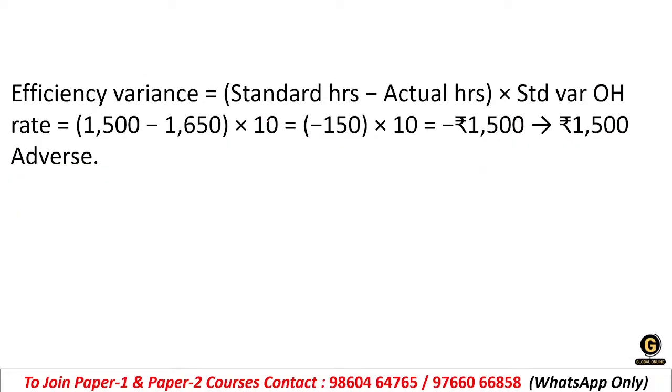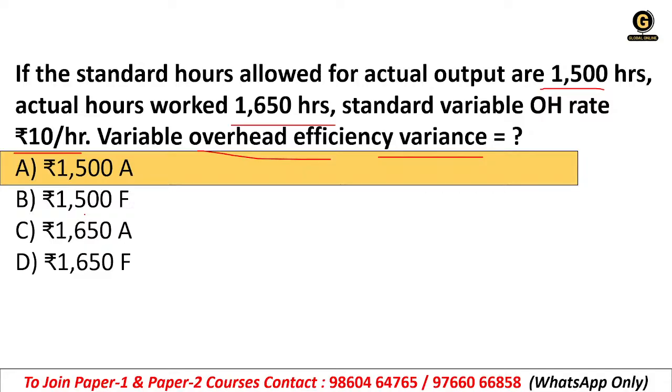See the efficiency variance formula: standard hours minus actual hours into standard variable overhead rate. So we have standard hours 1500 and actually we have used 1650, into 10, which is the standard variable overhead rate. So 150 is in minus, which means we have used 150 more hours. So the answer will be in minus. 150 into 10 will be 1500 minus, so it is adverse. So the right answer is option E, 1500 adverse.